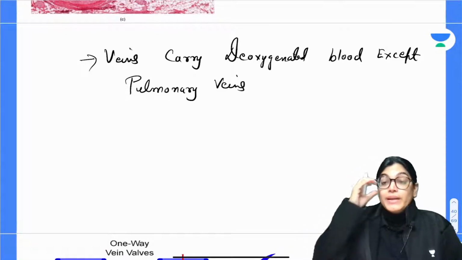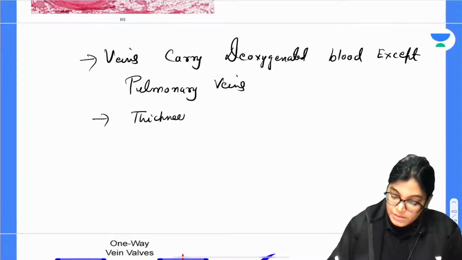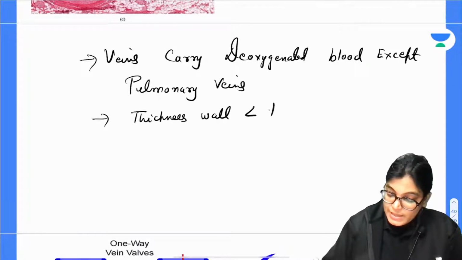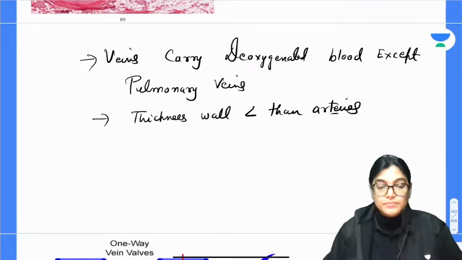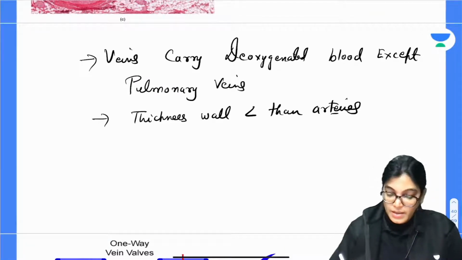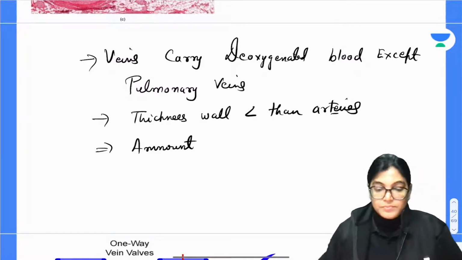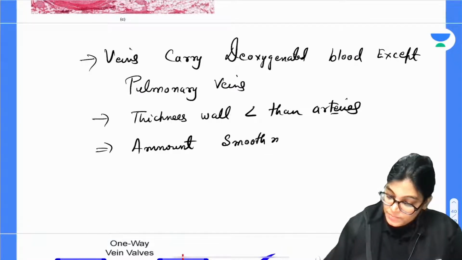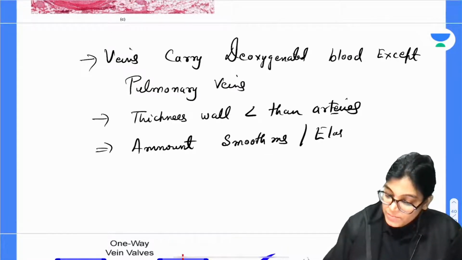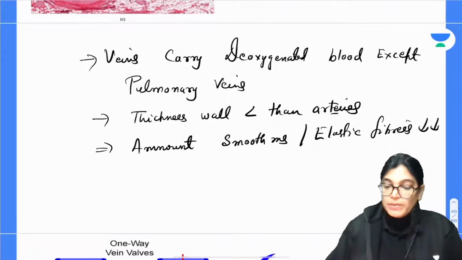The thickness of the walls of the vein is less than the arteries. The amount of smooth muscle fibers and elastic fibers is also less as compared to the arteries.